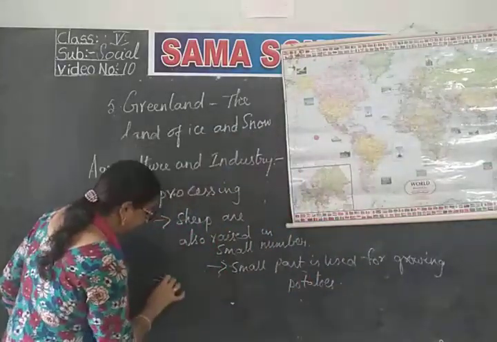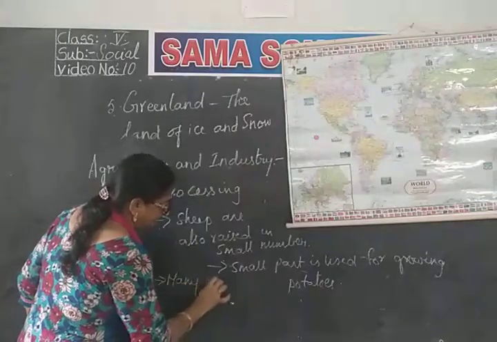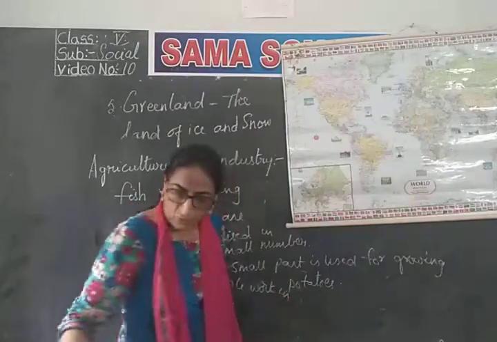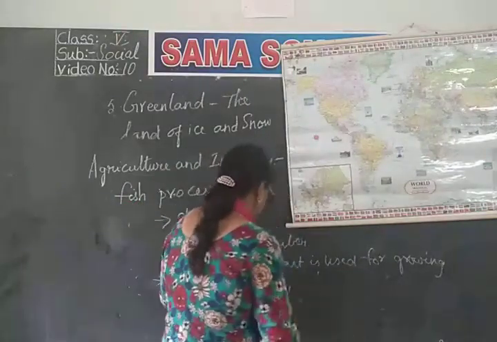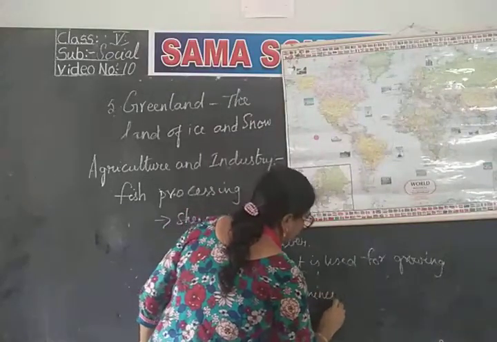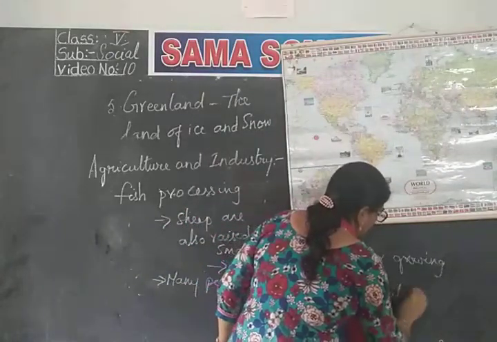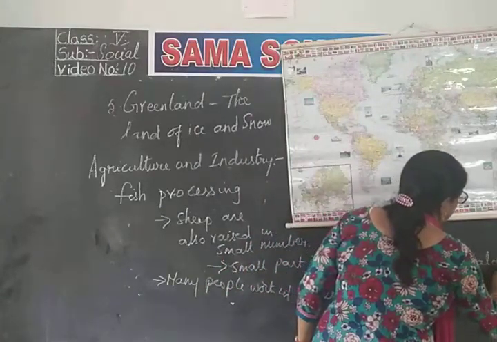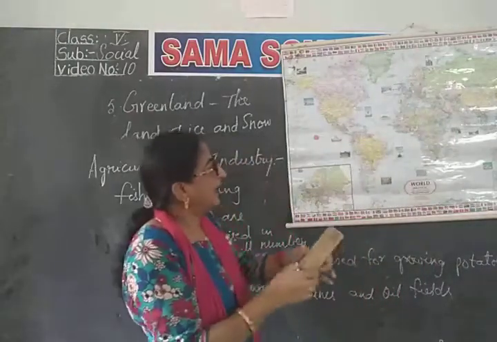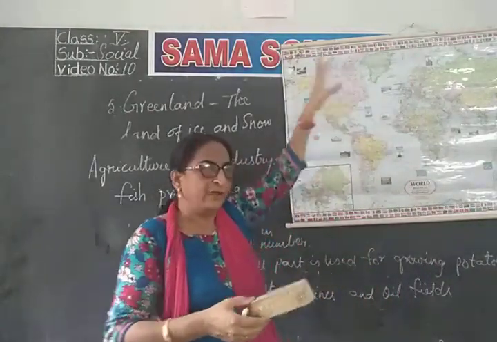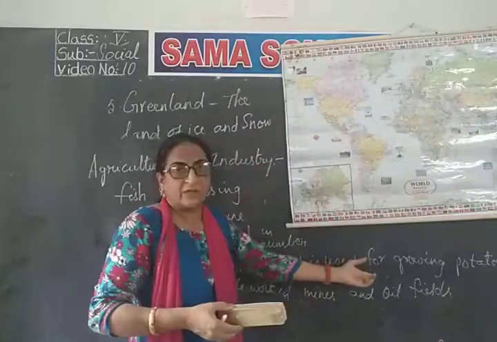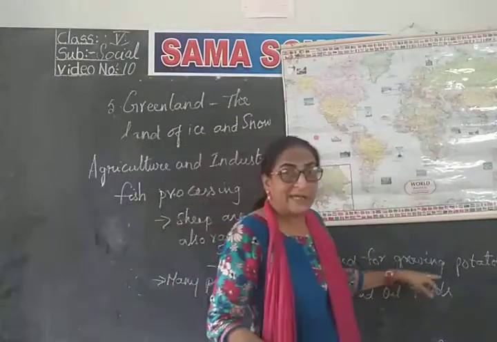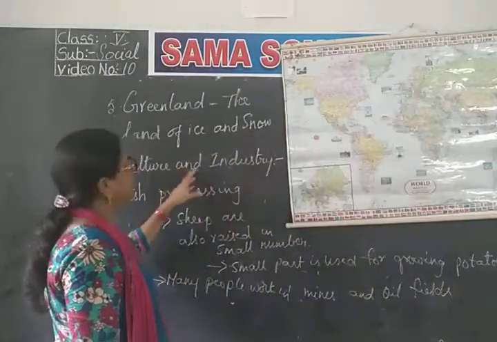Many people here work in mines and oil fields. Do you understand? A small part of this southwest land is used for agriculture, where they grow potatoes, and many people work in mines and oil fields. This is about the people and industry of Greenland.